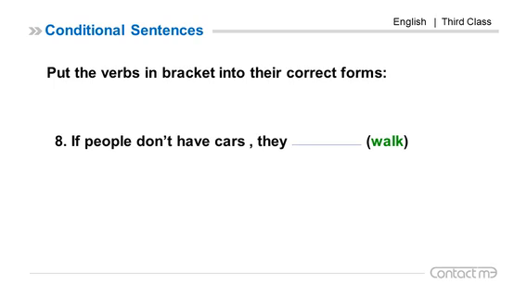8. If people don't have cars, they walk. Don't have, negative. Present simple, negative. Present means if 1. Main clause, they walk. Future, they will walk. If people don't have cars, they will walk.